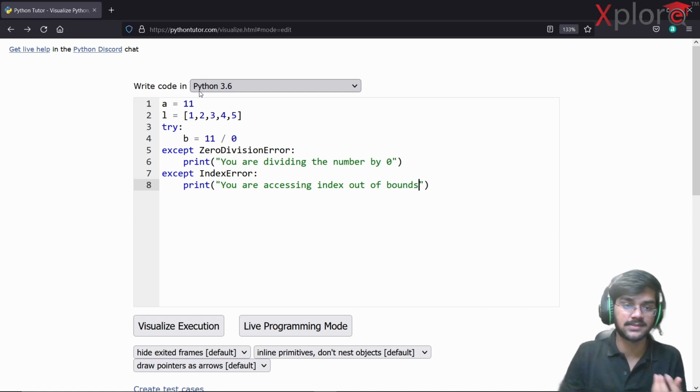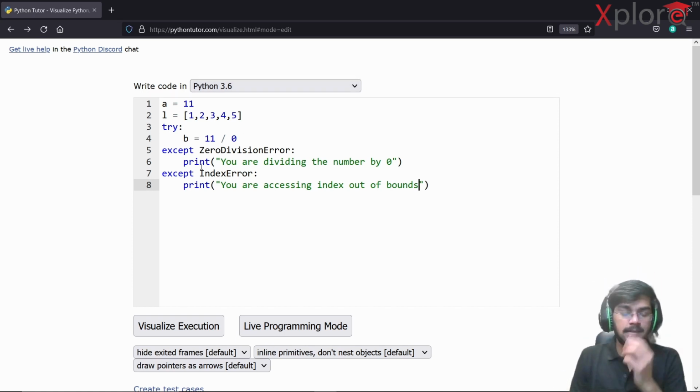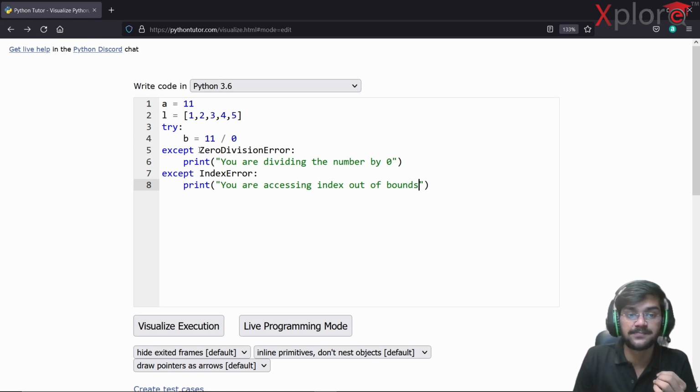That's it, you are accessing index out of bounds. So as of now, which except block will run? Up here you can see that I've specified some exceptions, so it will run for that exception itself. Very important.